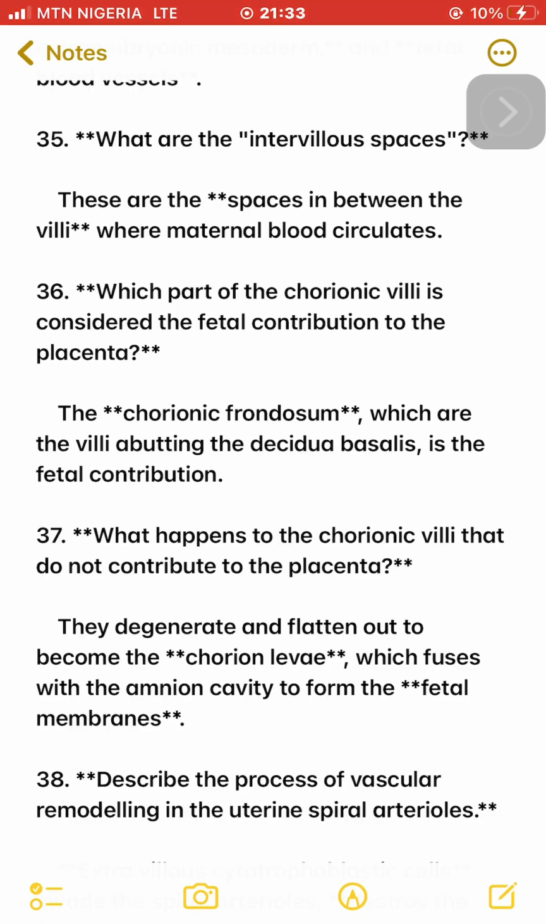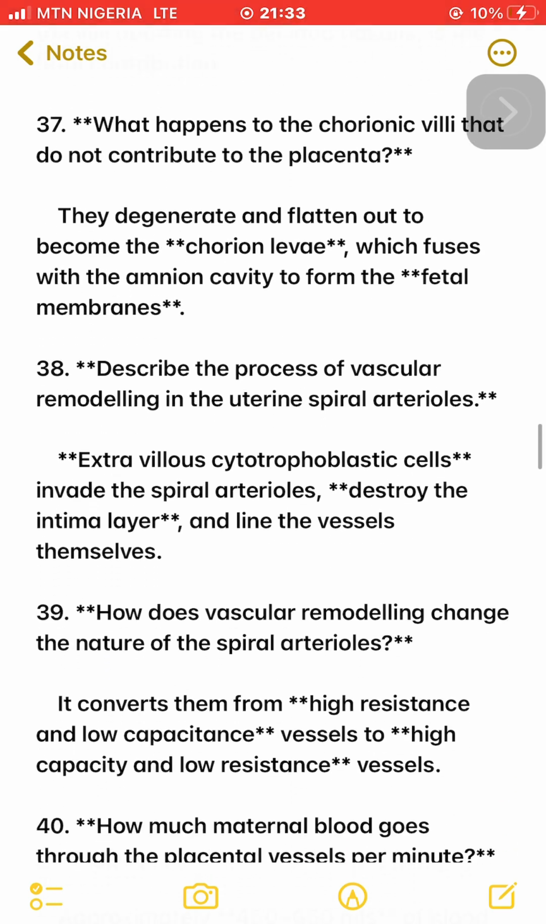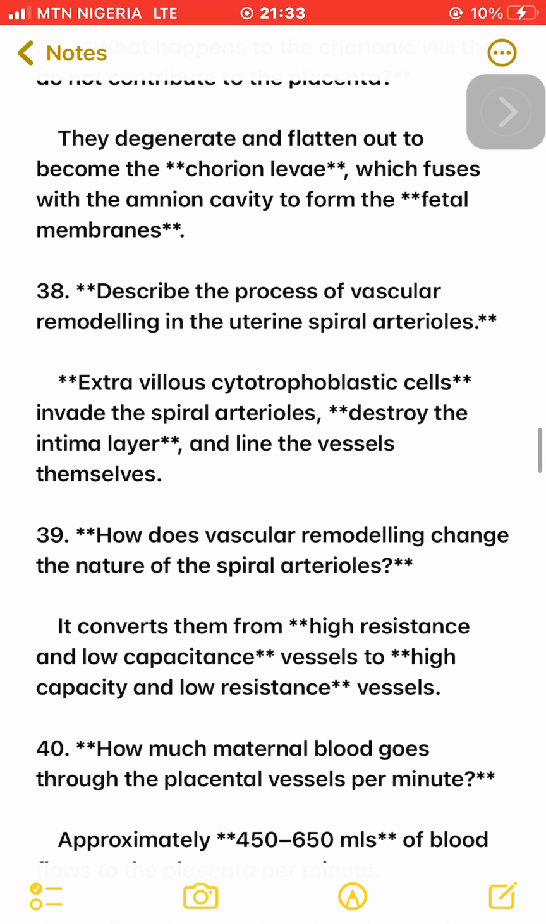37. What happens to the chorionic villi that do not contribute to the placenta? They degenerate and flatten out to become the chorion laeve, which fuses with the amnion cavity to form the fetal membranes. 38. Describe the process of vascular remodeling in the uterine spiral arterioles. Extravillous cytotrophoblastic cells invade the spiral arterioles, destroy the intima layer, and line the vessels themselves.